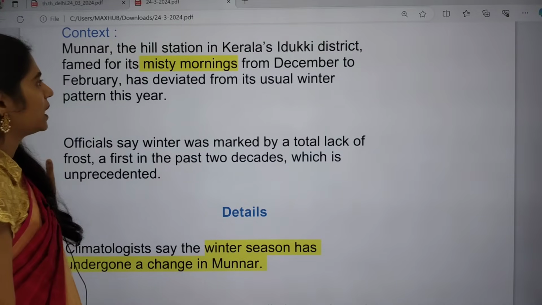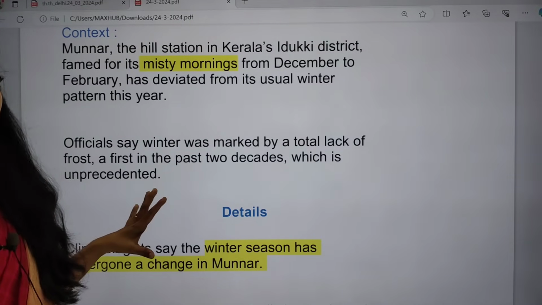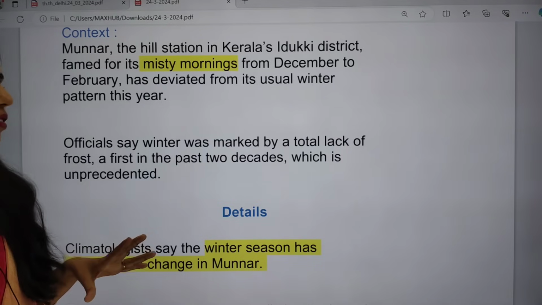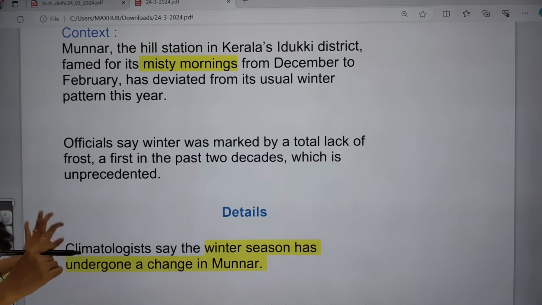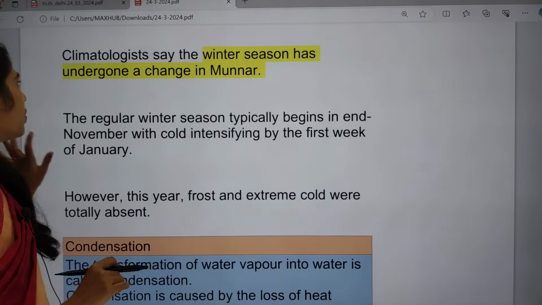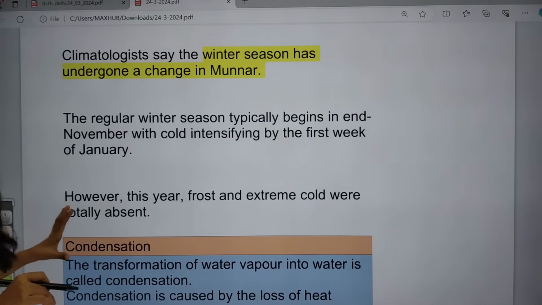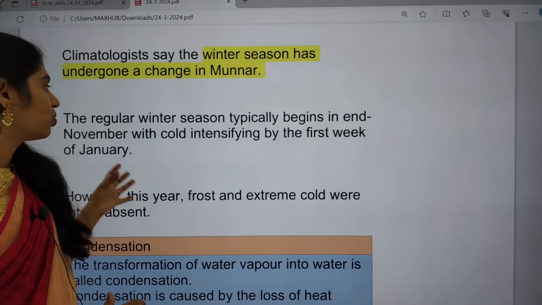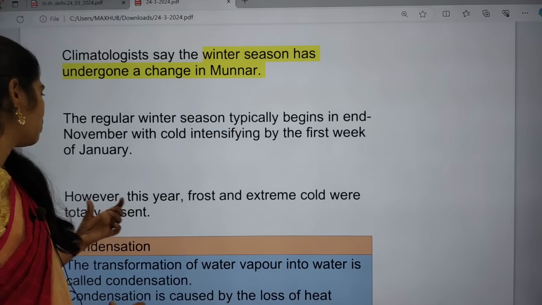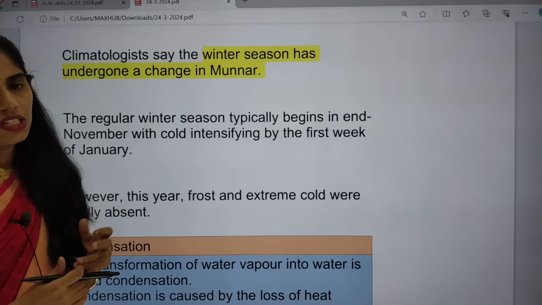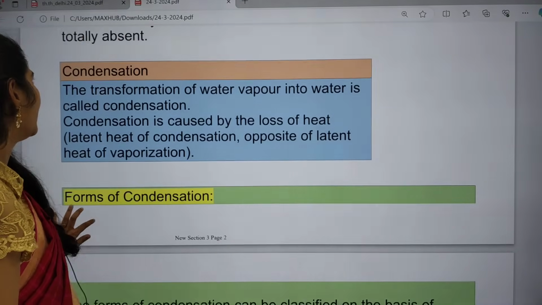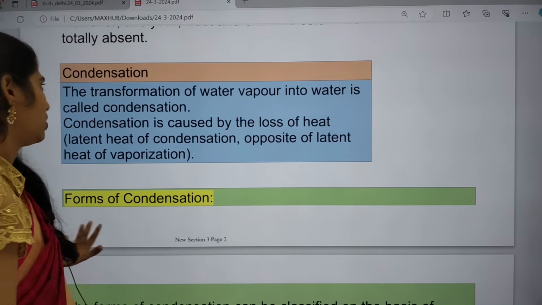In Munnar hill station in Kerala's Idukki district, for the first time there is no usual winter frost. Climatologists are saying that the winter season has undergone a change in Munnar. The regular winter season typically begins at the end of November, with cold intensifying by the first week of January, but this year there is no frost. Extreme cold was completely absent in Munnar hill station.